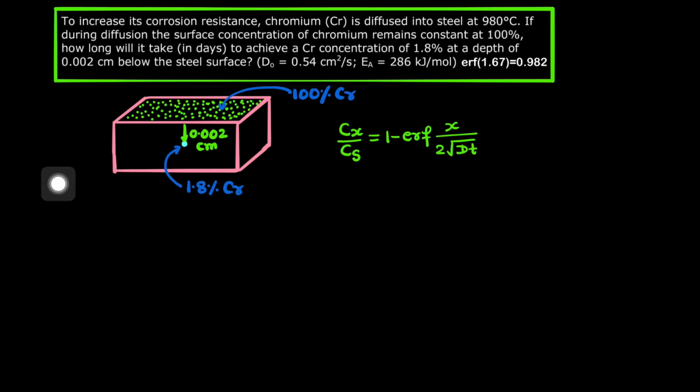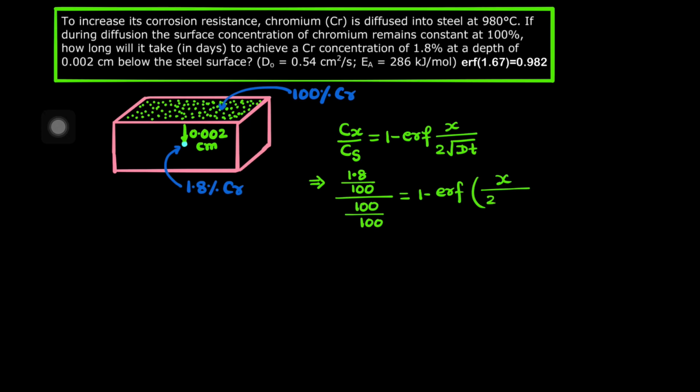So we can put in all the values. Cx is 1.8%, that is the concentration. So 1.8% means 1.8 divided by 100, and Cs, the concentration at the surface, is 100%, meaning 100 divided by 100, equal to 1 minus error function of x by 2 root Dt.